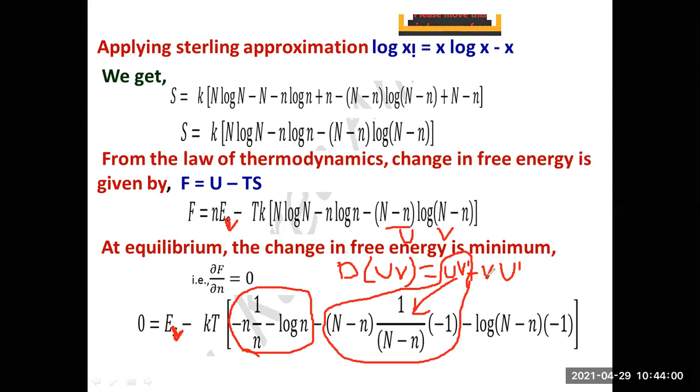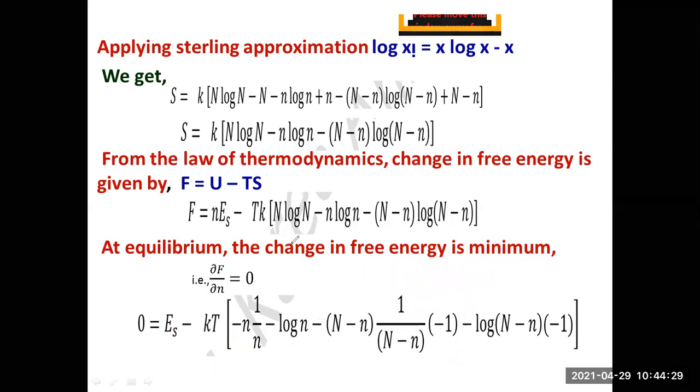The next one is plus v into u dash. Already minus is there, minus into plus, you'll get minus here. What is v here? Log of capital N minus small n. So I have written here log of capital N minus small n. For u dash, capital N minus small n, when you differentiate, we have already differentiated in the first step, and you'll get the value minus 1. So you have written here minus 1. Very clear. You write this as v, for our comfort.